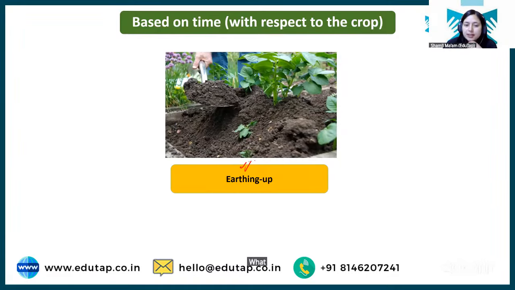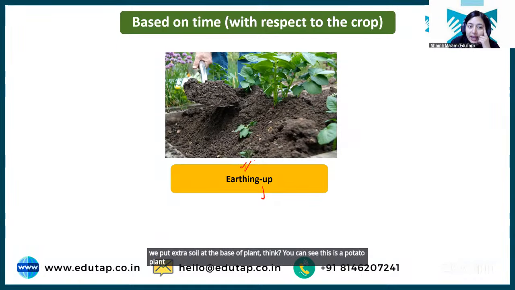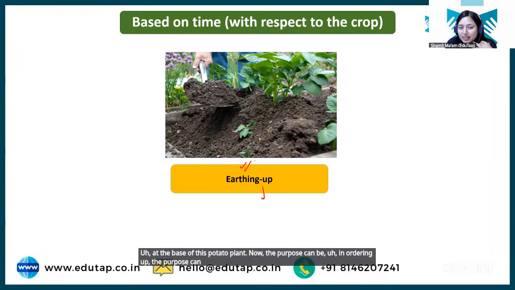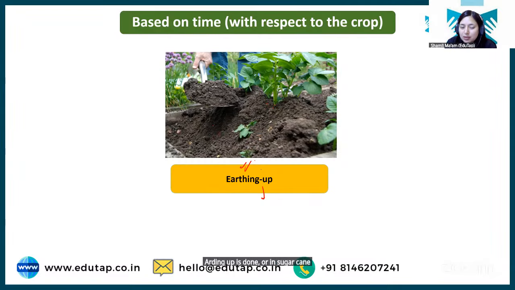What is this earthing up, students? Here, what we do is put extra soil at the base of the plant. Okay, you can see this is a potato plant, and here extra soil is put at the base of this potato plant. Now the purpose of earthing up can be to provide support, in case of banana tree or in case of papaya tree. In sugar cane, earthing up is done to support the plant structure, right?